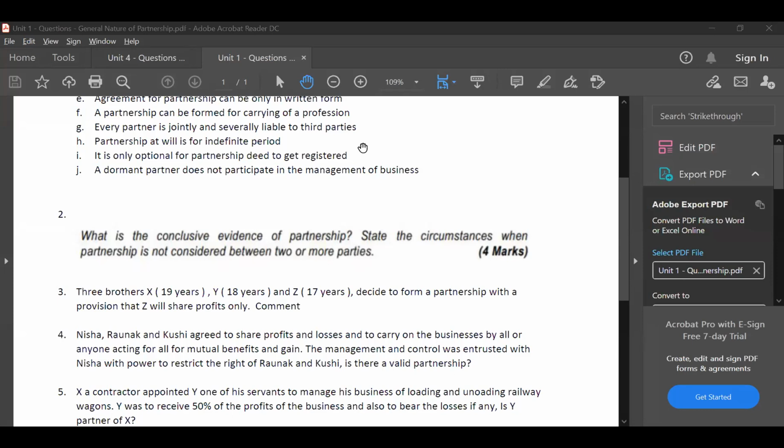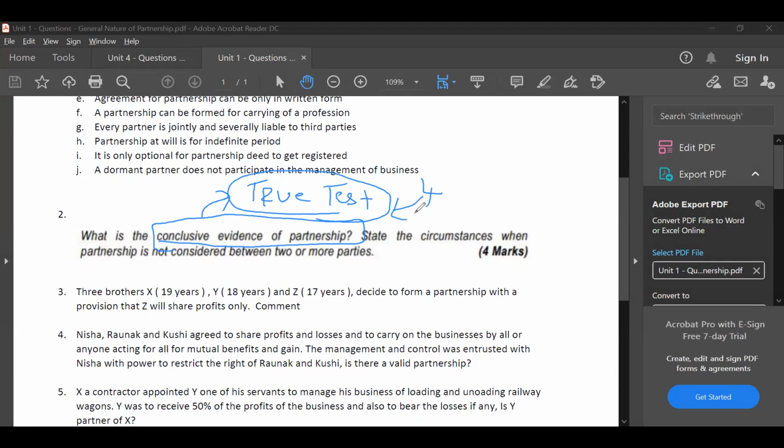What is the conclusive evidence of partnership? State the circumstances when partnership is not considered between the two or more parties. Very simple and very important exam question. Conclusive evidence of partnership. I explained in the video also. Basically, you have to write the true test of partnership. Those points which are there in textbook, straightforward. Copy paste. That is the answer for this question.